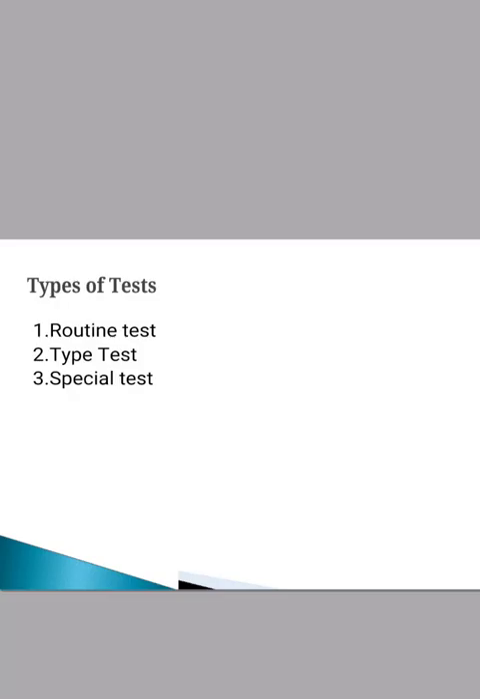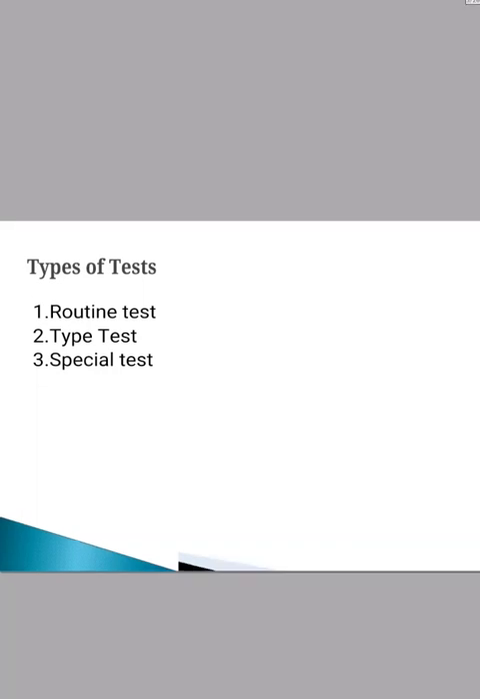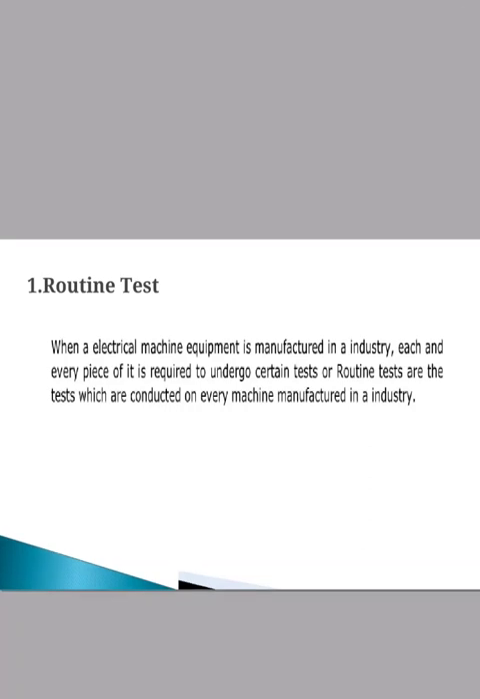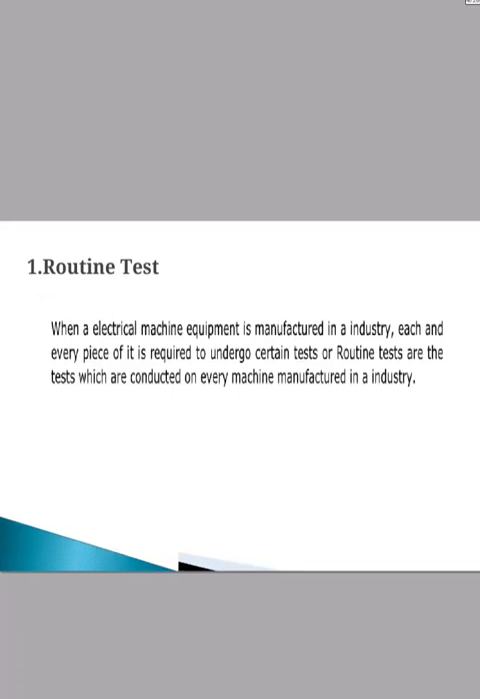Then we have to discuss the various types of test. The first is the routine test, the second is the type test, and the third is the special test. The first is the routine test. When electrical machine equipment is manufactured in industry, each and every piece is required to undergo certain tests. Routine tests are the tests conducted on every machine manufactured in the industry. These are very important tests on every manufactured piece of equipment.